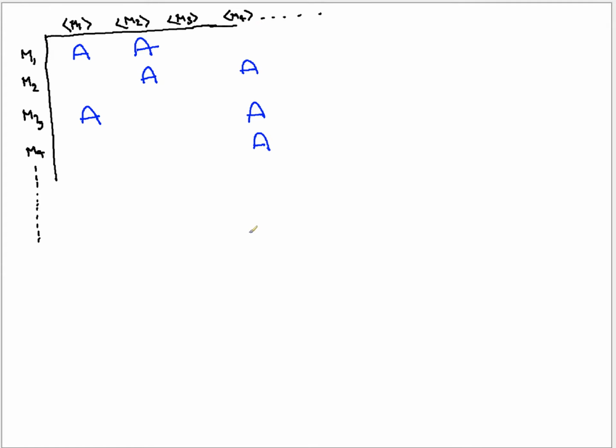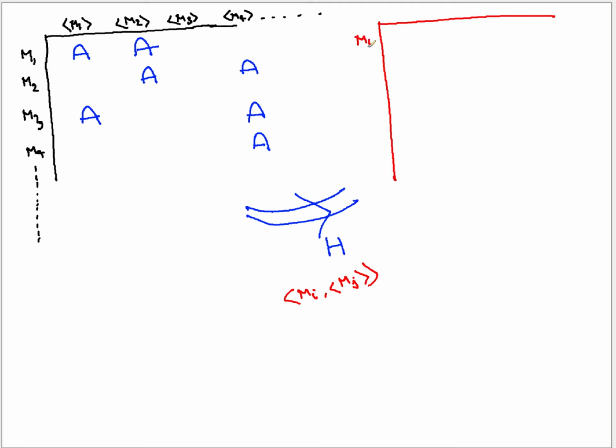But once you take this and you take the help of H, this whole table changes into a new table. How? When you take the help of H and you pass in a machine Mi and the description of Mj to H, you will be able to fill in the whole table, even the missing entries. How? In this new table, you still have M1, M2, M3, M4 and all the entries.